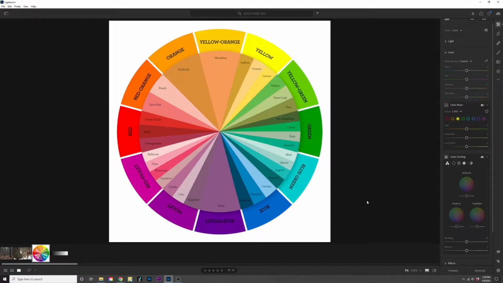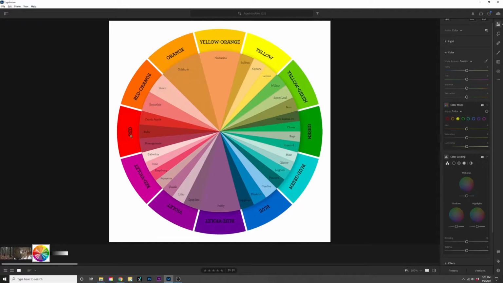We're going to talk about the color panel in Adobe Lightroom and how you could use it to make your photos really stand out. Now in this video, I'm going to show you exactly what each of these sliders do, and I'm also going to show you how to use these sliders and these different color changes in an actual photograph. So let's start with the basics.